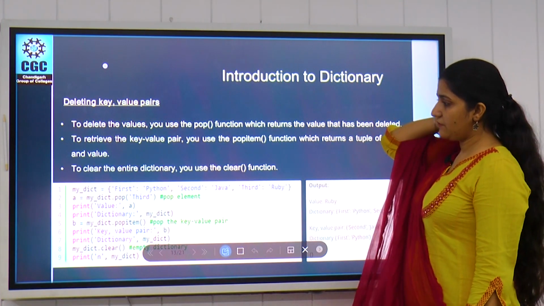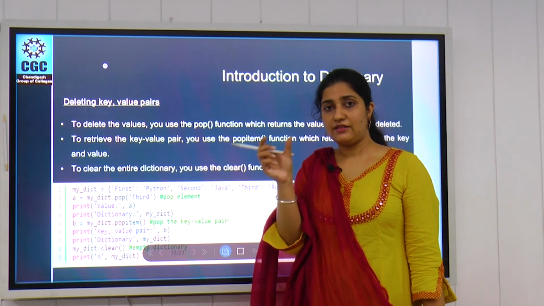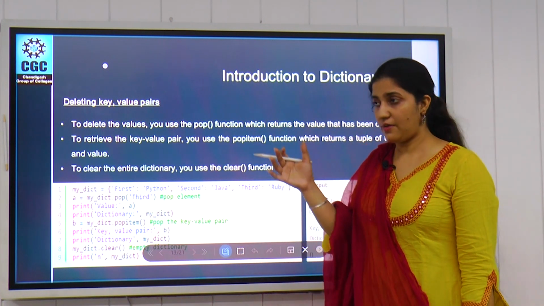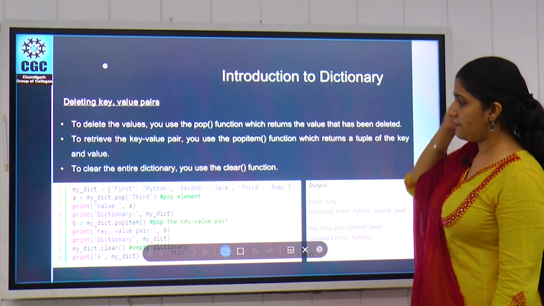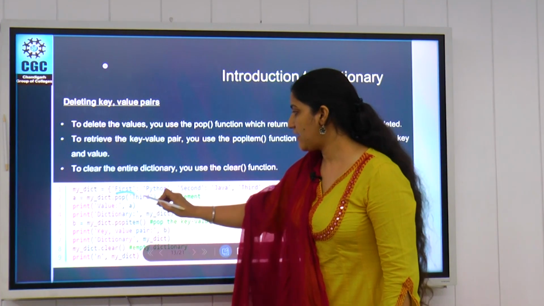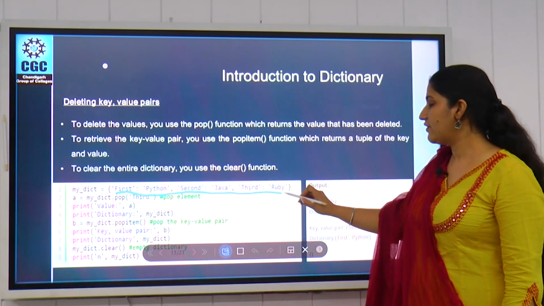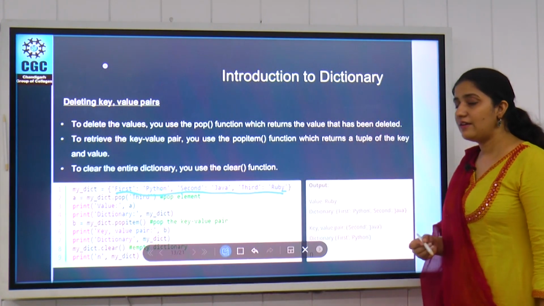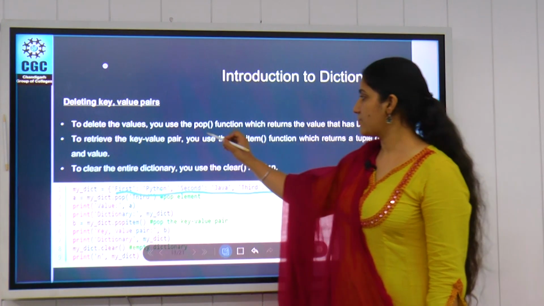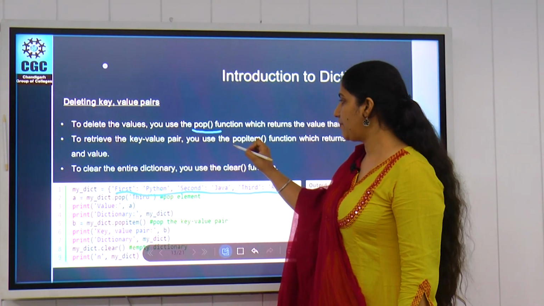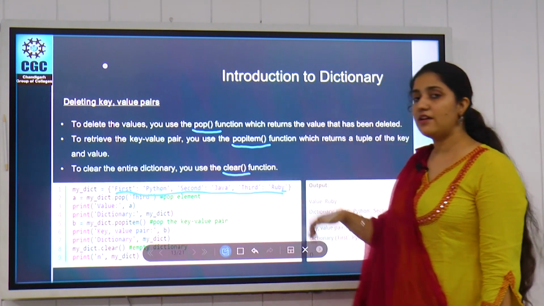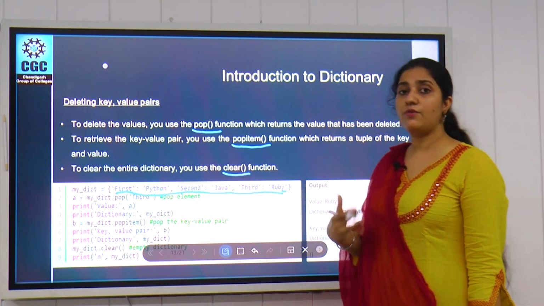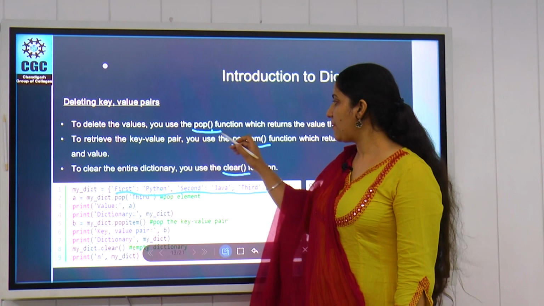So in a dictionary, as we already discussed, we have the keys. So we need to use those keys to remove the elements from our dictionary. For example, we have this dictionary: first Python, second Java, and third Ruby. We have keys like first, second, third, and the values are Python, Java, and Ruby. We can delete our elements by using the pop method. We have two methods here, pop and popitem. Here we can also use clear to empty our dictionary directly, but to remove some specific item we can use pop and popitem.